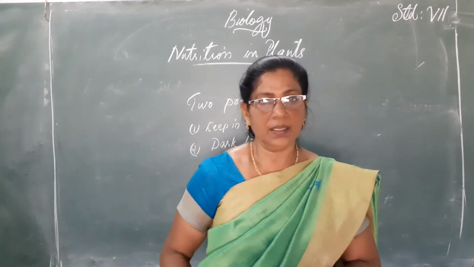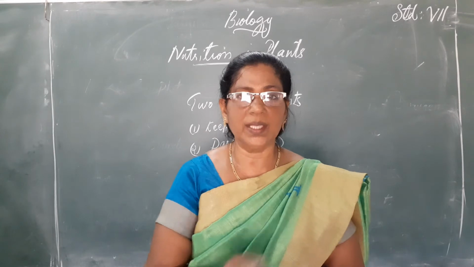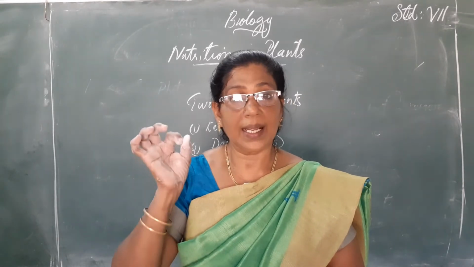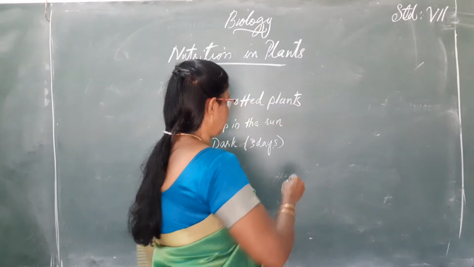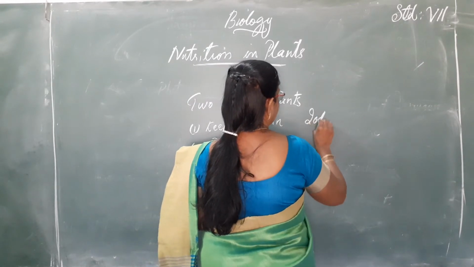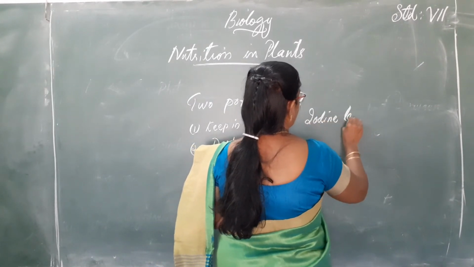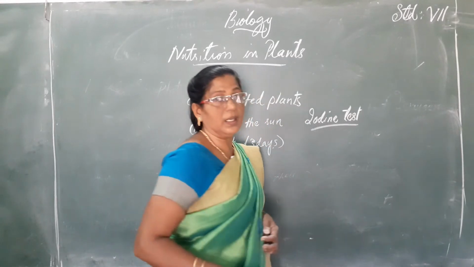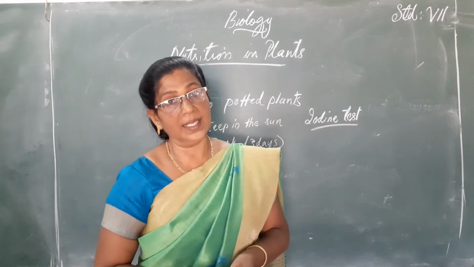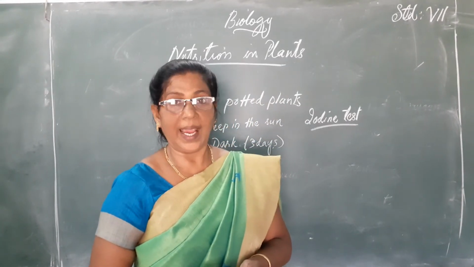You pluck leaves from both the plants and conduct iodine test. In 6th standard, you had learned how to conduct iodine test.